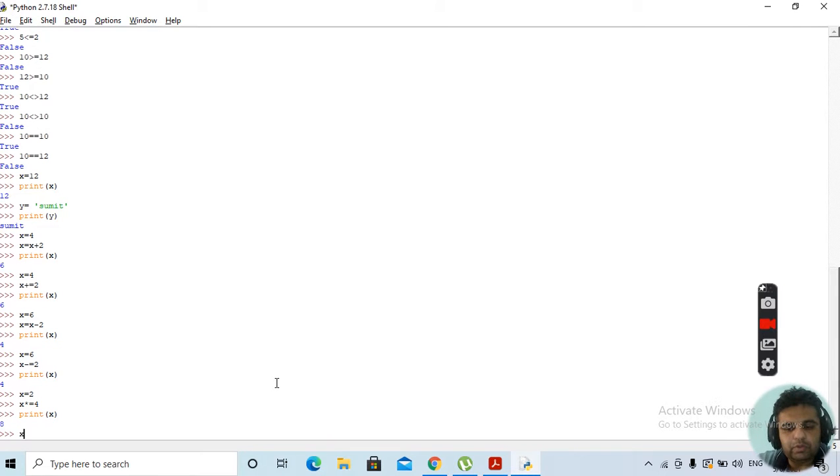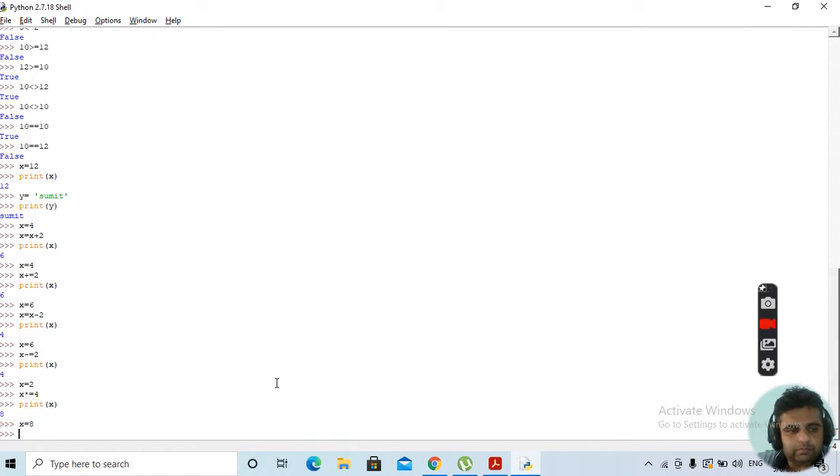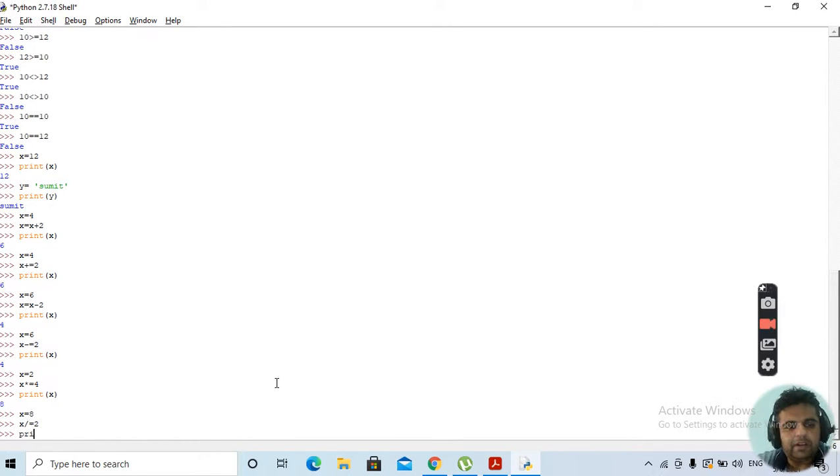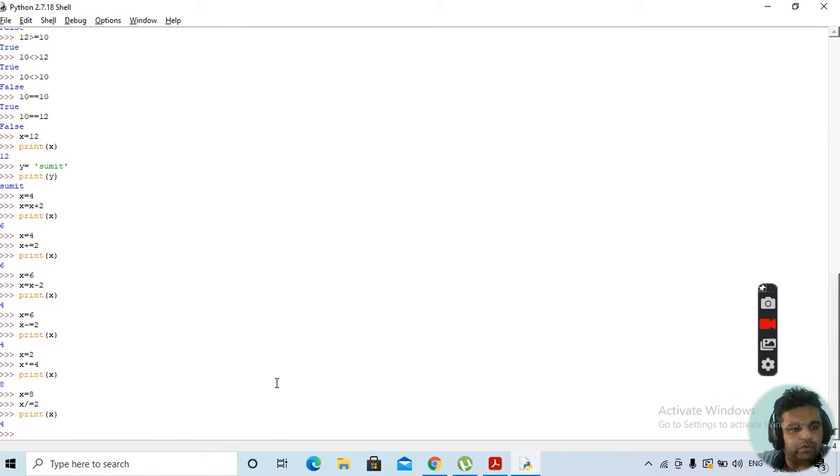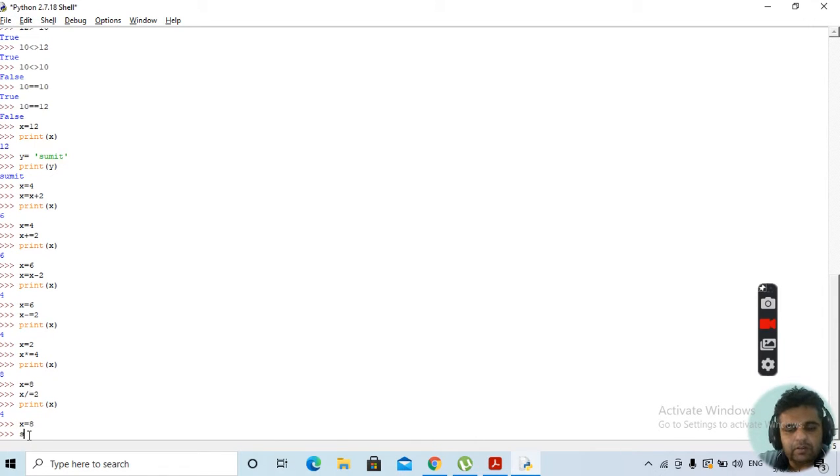Similarly, division: suppose x is equal to 8, we write x divide is equal to 2. That means x is divided by 2. We print the value of x. This will give you 4. So this is again the shorthand, and you can use both ways. If you don't want to use the shorthand, the answer will remain the same.